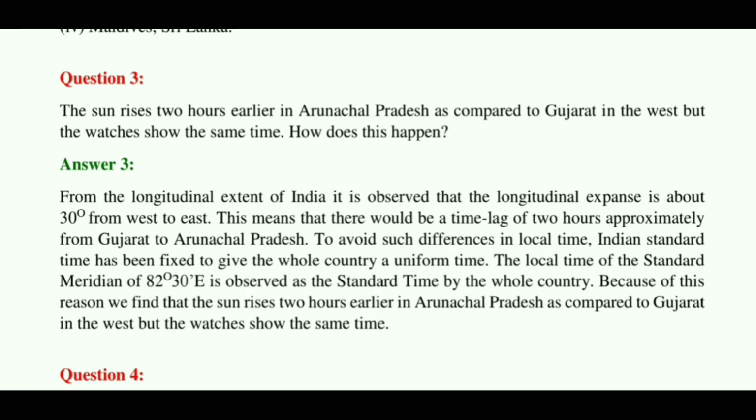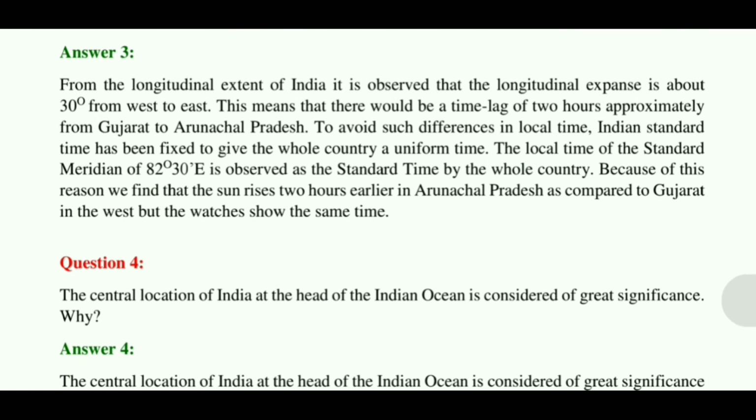To avoid such differences in local time, Indian Standard Time has been fixed to give the whole country a uniform time. The local time of the standard meridian of 82 degrees 30 minutes east is observed as the standard time by the whole country. Because of this reason, we find that the sun rises 2 hours earlier in Arunachal Pradesh as compared to Gujarat in the west, but the watches show the same time.